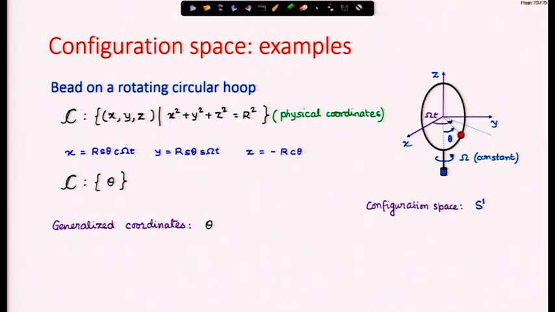Generalized coordinates only theta, and therefore, we have only one degree of freedom. We do not have any control on time, even though we require that time to exactly locate the bead, but time is not a coordinate which we can fix. So, therefore, degree of freedom of this system is 1.